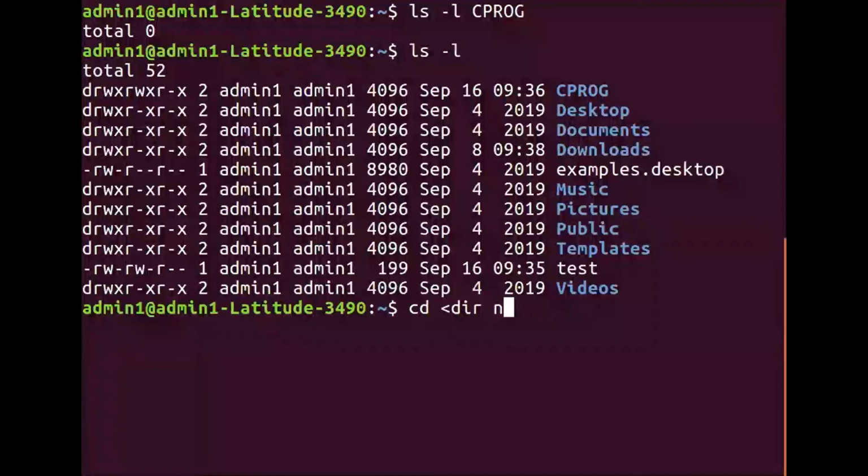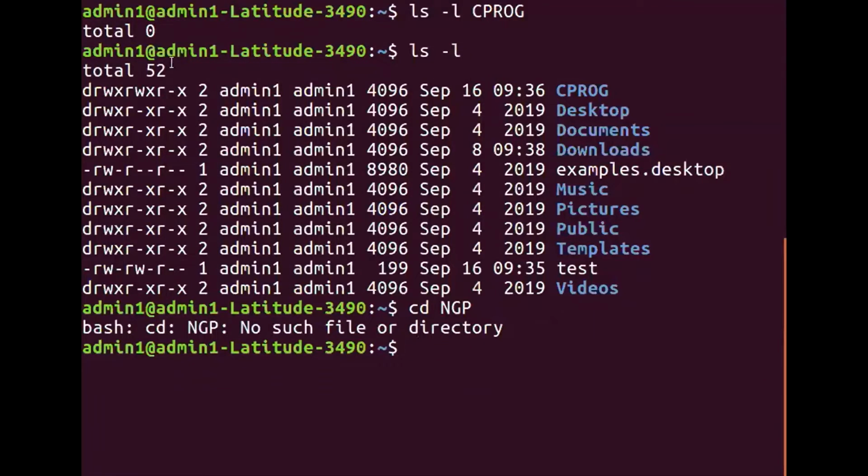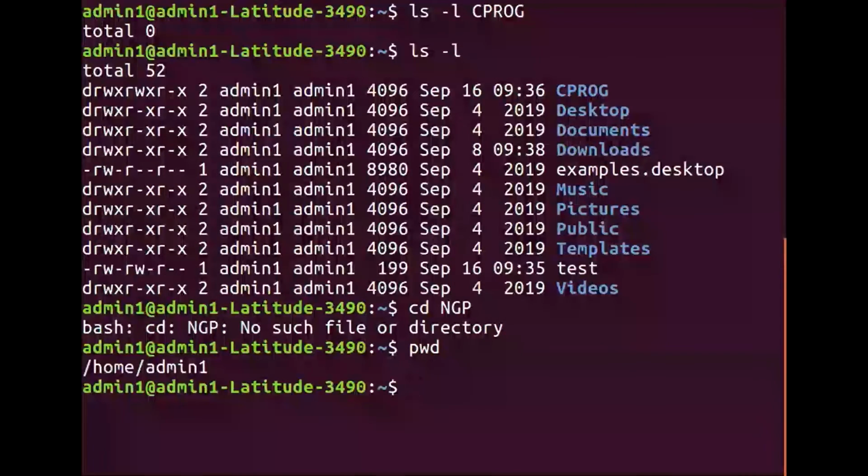So let me use this command to go to a directory which is not there. I will say cd ngp, so ngp acts as the directory. Let us see the output of this command. It says no such file or directory, because there is no directory called ngp created in admin1. Understand this carefully, because you will get these types of questions in your quiz.